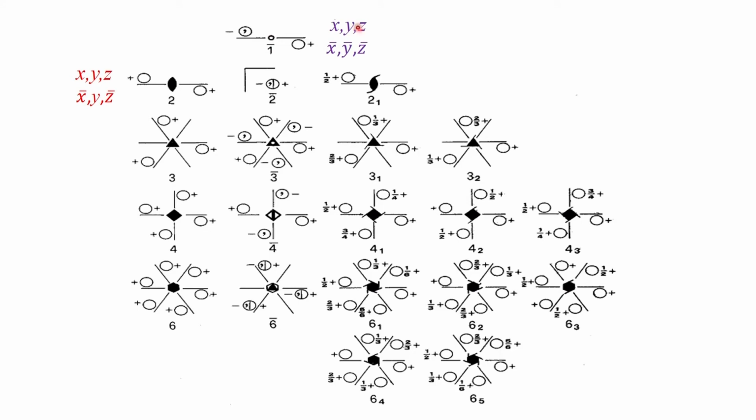So, there are two independent possible positions for this particular compound or the object, in this particular case a molecule. One is related to the other by an inversion center.